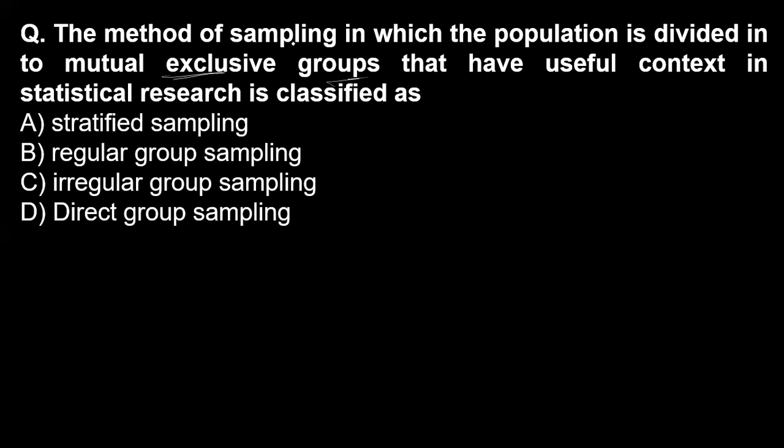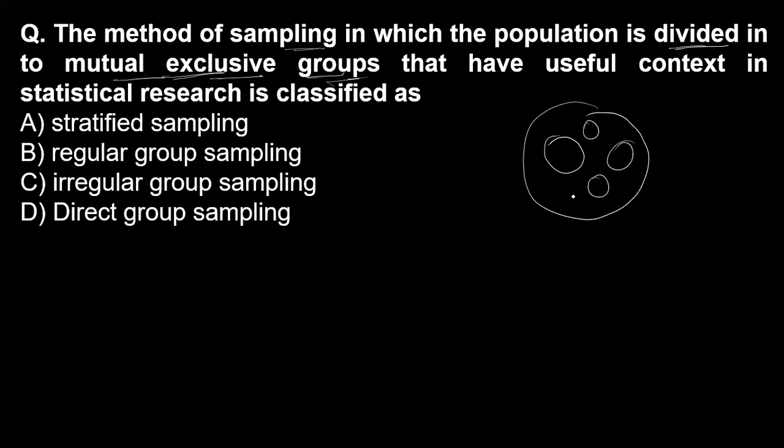The question is about the method of sampling. Yes, ma'am, it is a method of sampling in which the population is divided into mutually exclusive groups. Mutually exclusive means a homogeneous group. If all the data is made into groups having the characteristic of homogeneity, they maintain their homogeneity.